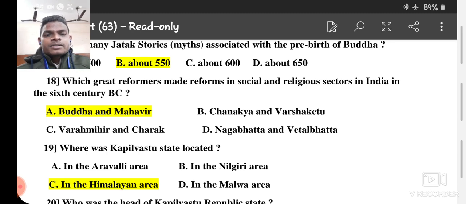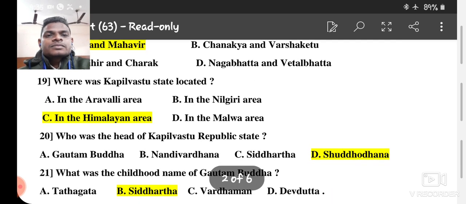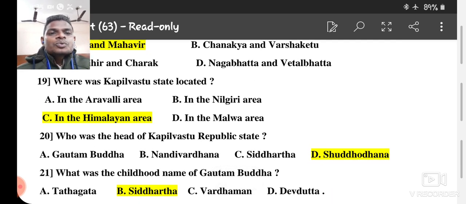Okay, number 19. Where was Kapilvastu state located? So in the Himalayan area, Arauli, in the Nilgiri or in the Malwa, but it is situated in the Himalayan area. Number 20.